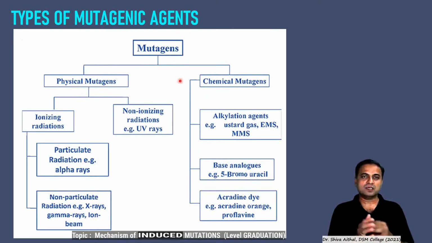Somewhere I will just refer to it, but it is all about viruses and the genetic combination which is derived from an extra chromosomal entity. That is extra chromosomal DNA being acquired and then crossing over resulting in a mutation can also be a mutagen, a biological mutagen. But that is totally a different area of study, so I will be avoiding much talk on that, because the main point of discussion, the area of focus for you, is types of physical and chemical mutagenic agents. So when it comes to physical mutagenic agents, ionizing radiations are there, non-ionizing radiations are there, in which we will be majorly dealing with UV rays.